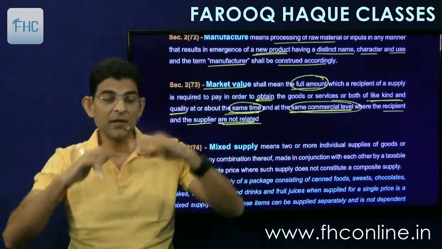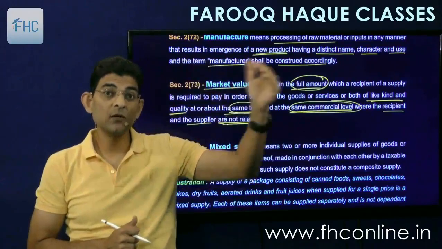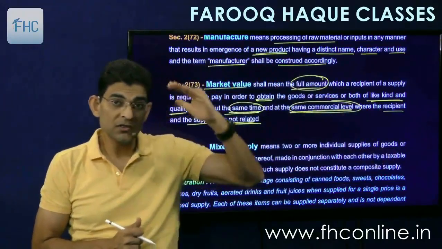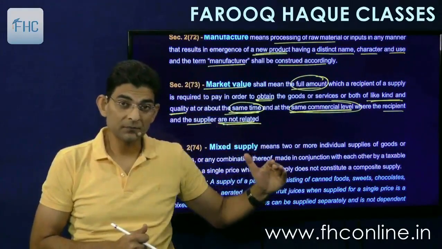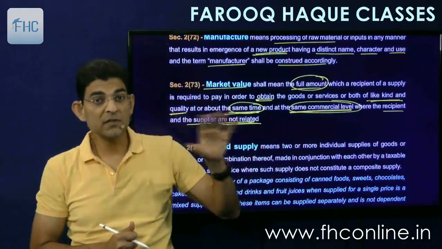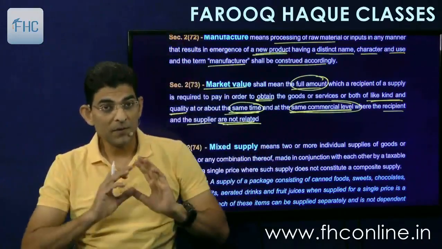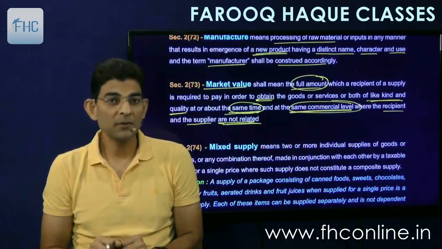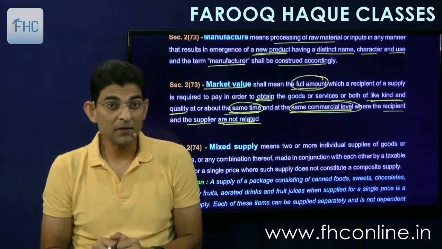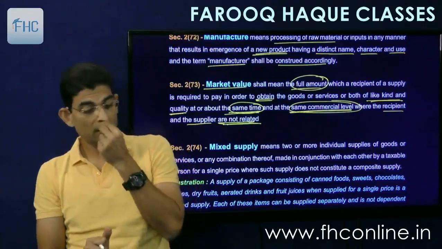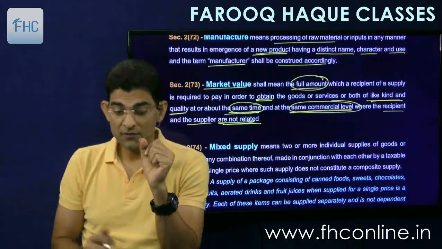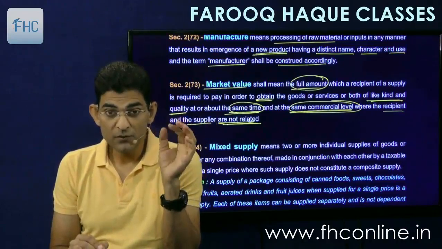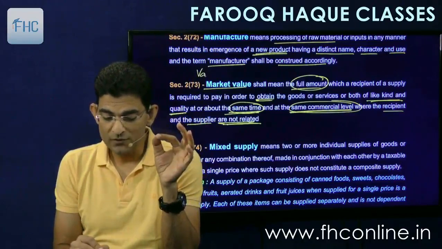So commercial levels are different, like manufacturer to dealer, then dealer to wholesaler, then wholesaler to retailer, retailer to consumer. All these are at different commercial levels. Then B2B, business to business transaction, or I'm supplying in bulk and the other one is supplying in small quantities. They cannot be compared because price fluctuations will happen, right? Okay, now let me explain why we are seeing this definition. You can write down there that this definition, market value, will be used in the chapter of valuation.